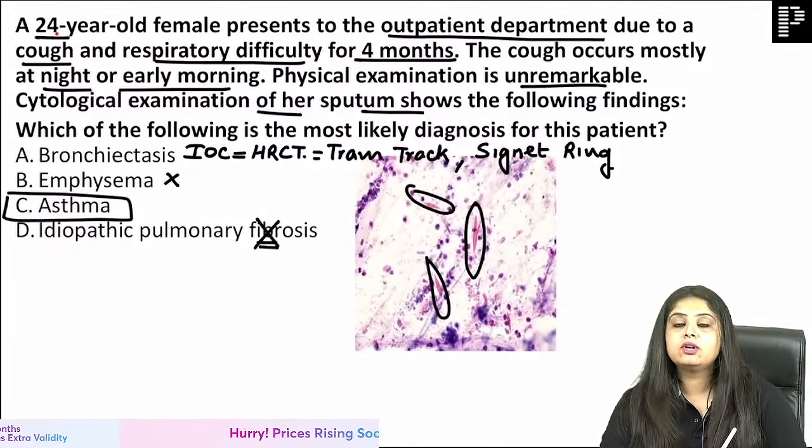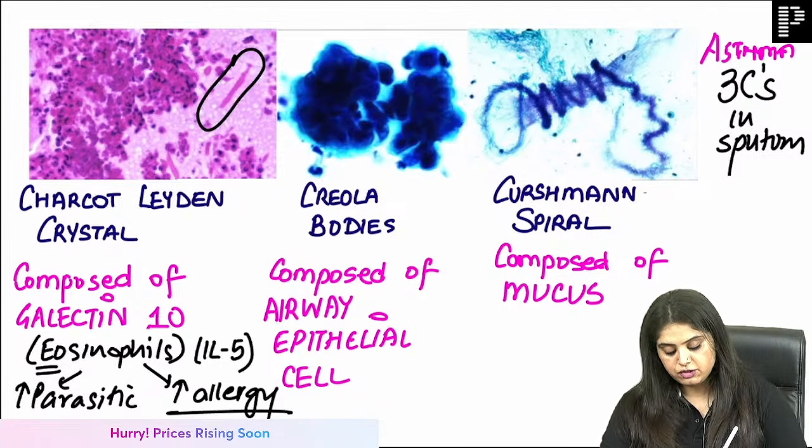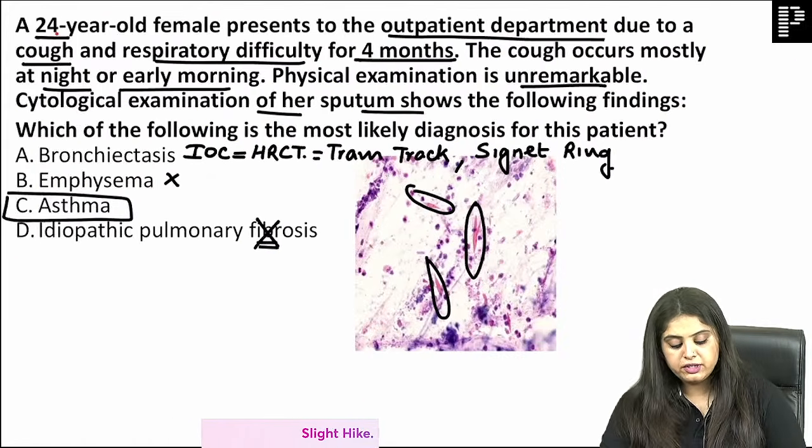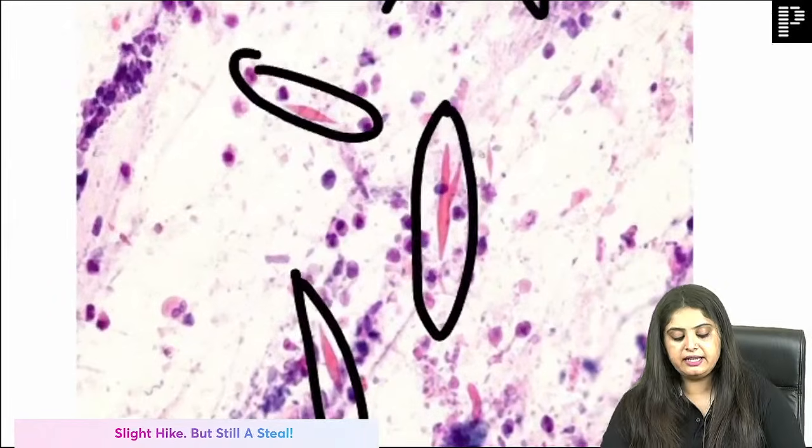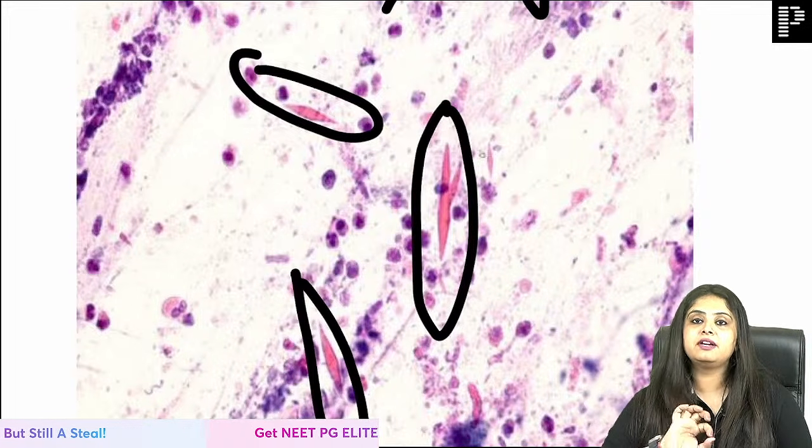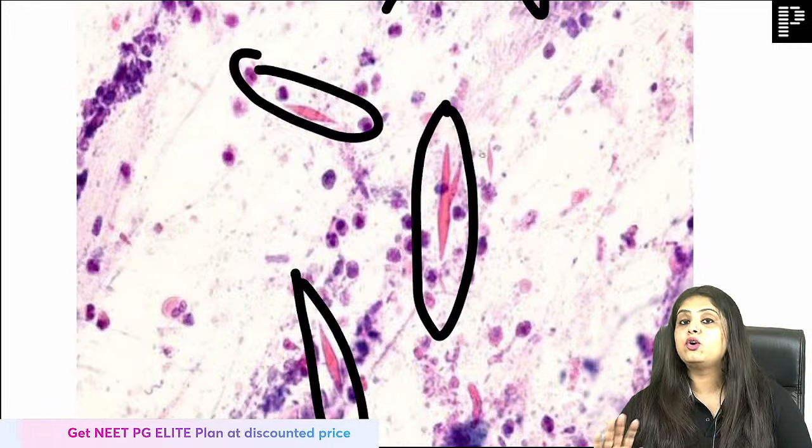Now, after this Charcot-Leyden, Creola body and the Curschmann spiral, I move on to see what did you notice over here? Very needle-like. In the lung, there are these two-line things that can come. I am not talking like a pathologist.